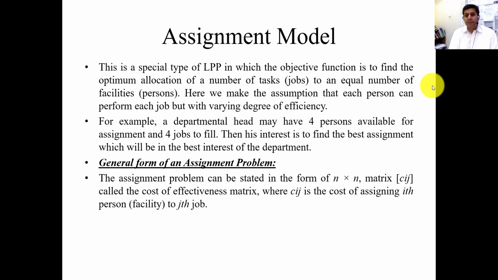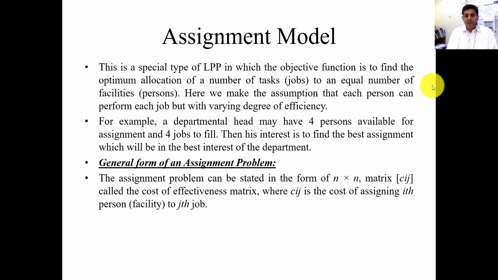This is a special type of linear programming model in which the objective is to find the optimum allocation of a number of tasks to an equal number of facilities. Here we make the assumption that each person can perform each job, but with varying degrees of efficiency. This is very important: in a specific time you can assign only one job to a specific person, or only one job to a specific machine.